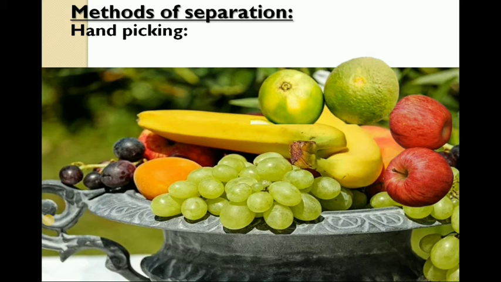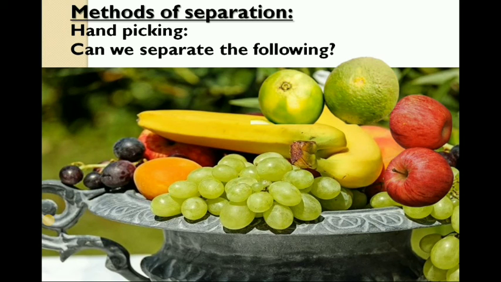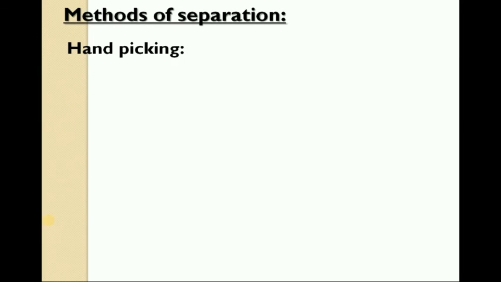There are so many. Can we separate them by hand? That is our question. You said definitely yes, because they are easily visible. So what difference do you find in them? Let us check.